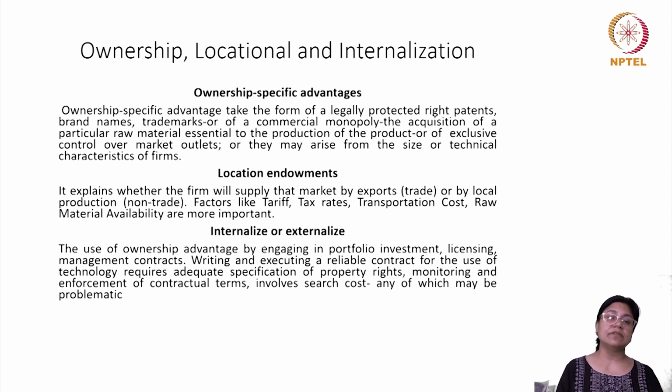Now, this particular decision, whether to merely export to that market or to undertake production in that market, will be determined by various factors which are specific to the location.